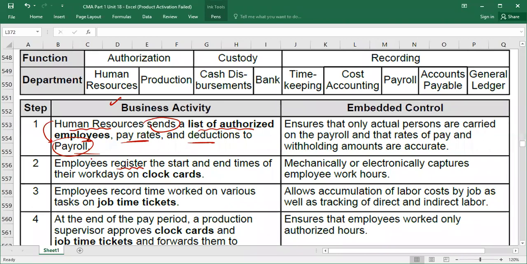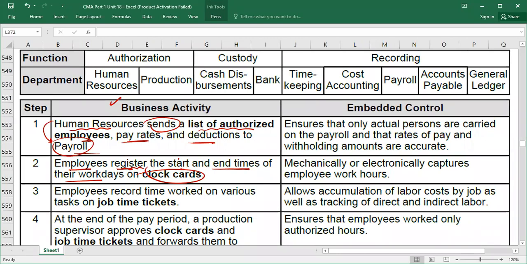So this is that step. Employees register the start and the end times of their work days on the clock cards. Mostly it is done in the timekeeping department, right? So you will write your in and out time on the clock card. You can assume the clock card is a document where you write your overall time in and time out.